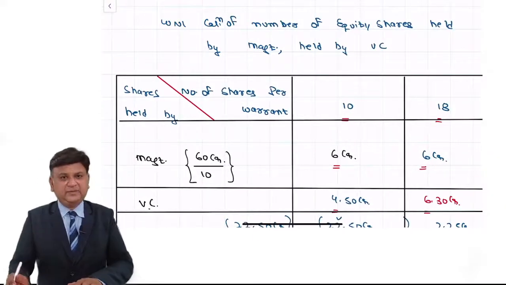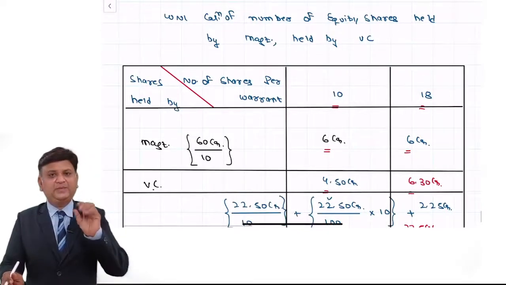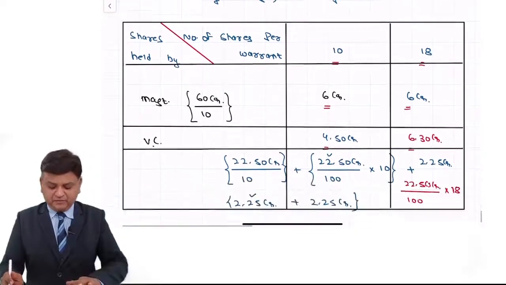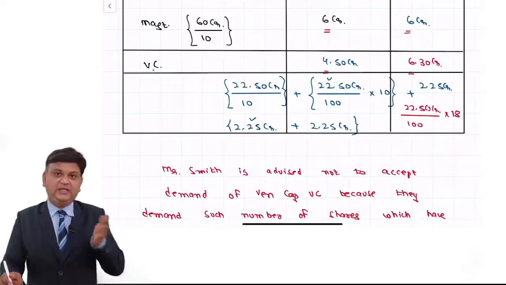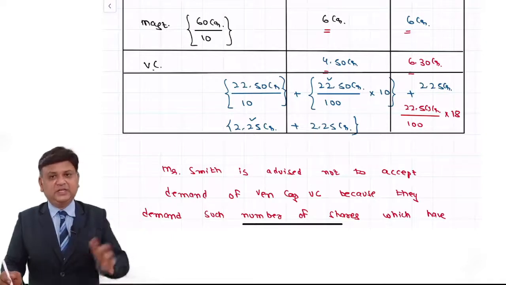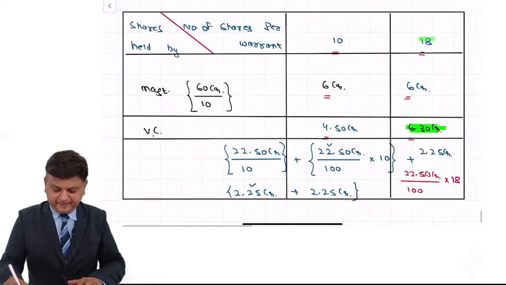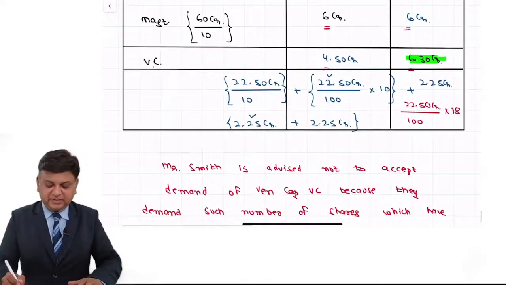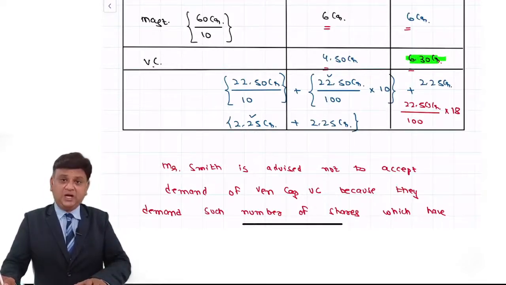Then the second part of the question, to draw the conclusion for the second part, I have prepared a small working note on what would be the number of shares that we would be having and they would be having. We means the company, and they means the venture capitalists. We can see that if we accept their demand, then the number of shares held by them would increase over the number of shares held by us.